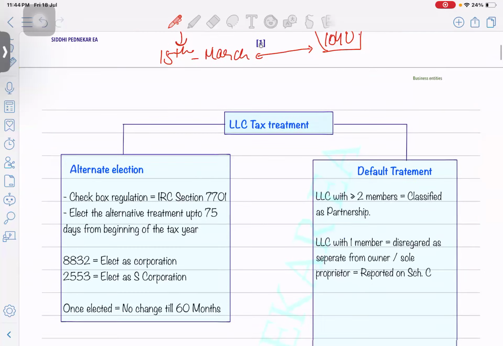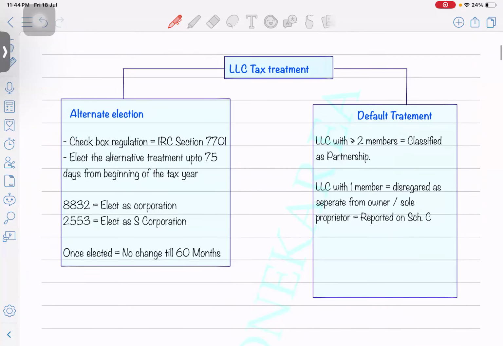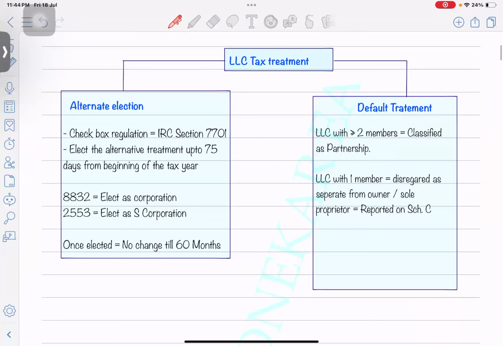Okay. Next is LLC tax treatment. They have an alternate election or a default election. The default election we already saw.